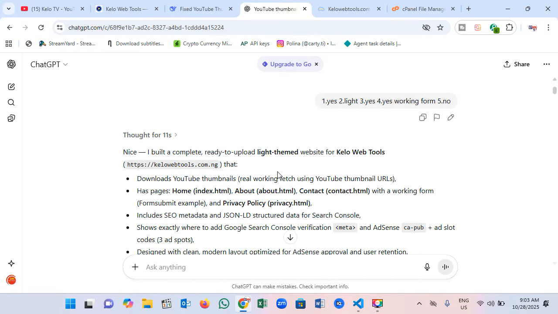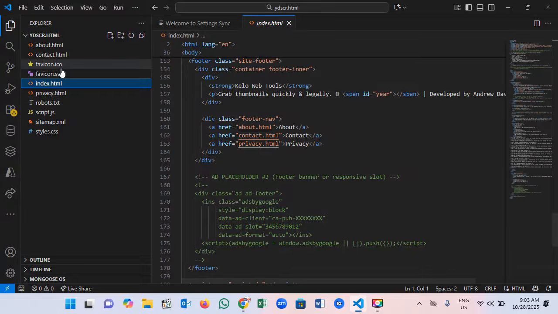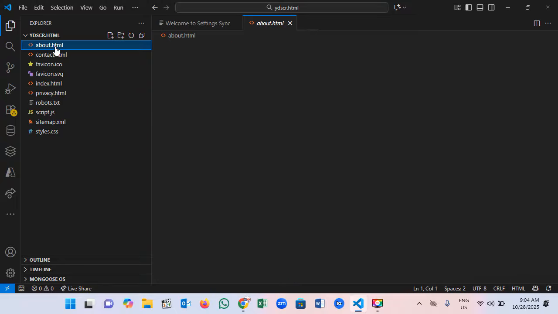After the AI gives me the result, you can see this is the structure of the files that we'll be needing in our cPanel for hosting. Every one of these files must have its own code. If we open here, you can see this is the structure of all the files. Here is the about us page, about.html. Here you can see the style.css.